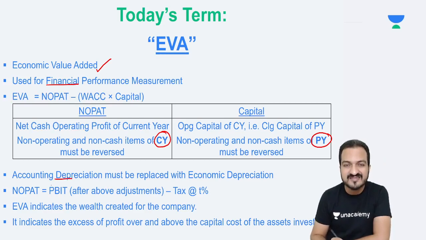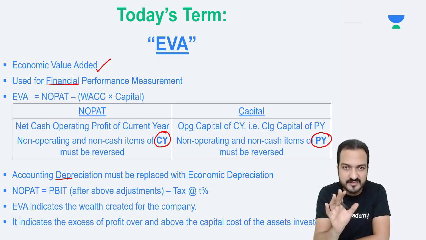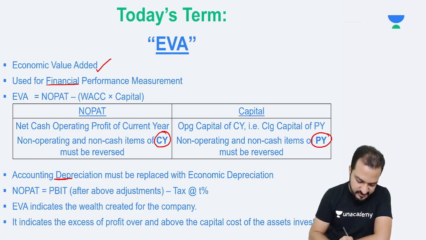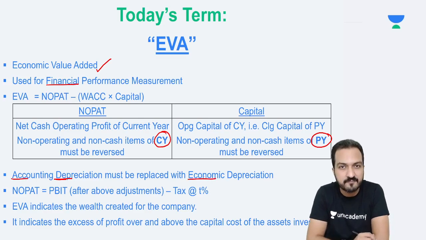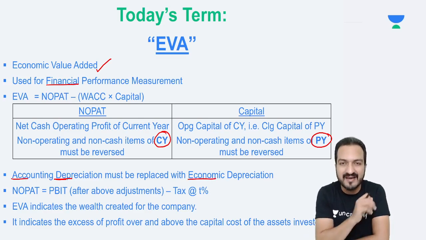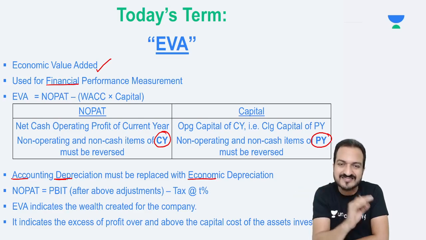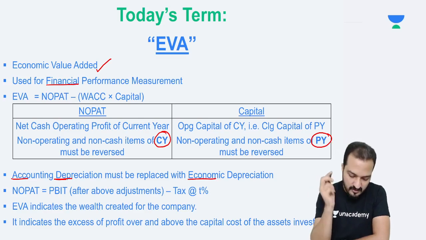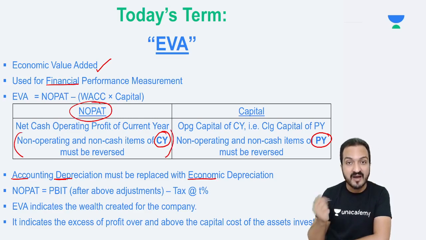Although depreciation is a non-cash expense, still depreciation will be considered here, but instead of accounting depreciation, we will replace that and put economic depreciation here. If the question does not mention economic depreciation, then assume economic depreciation is the same as accounting depreciation.